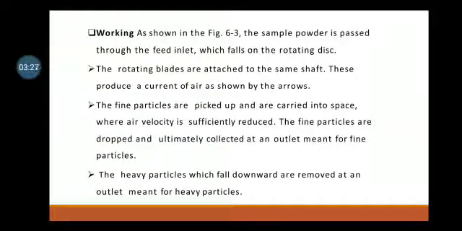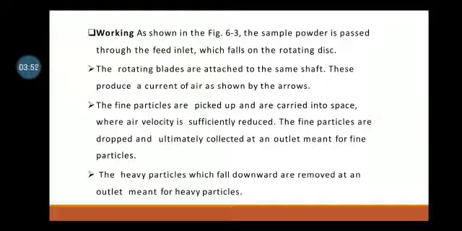Working: as shown in the figure, the sample powder is passed through the feed inlet and falls on the rotating disc. The rotating blades are attached to the same shaft. This produces a current of air as shown by the arrows. The fine particles are picked up and carried into a space where air velocity is sufficiently reduced.